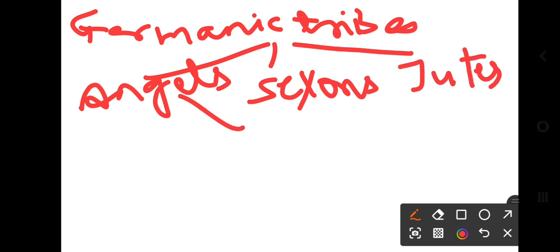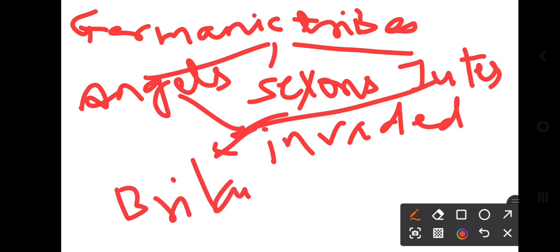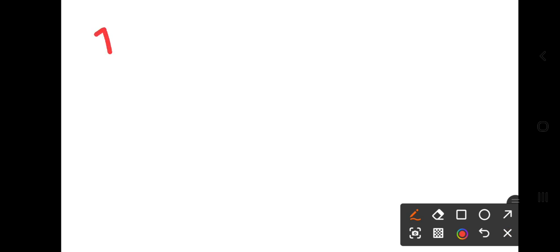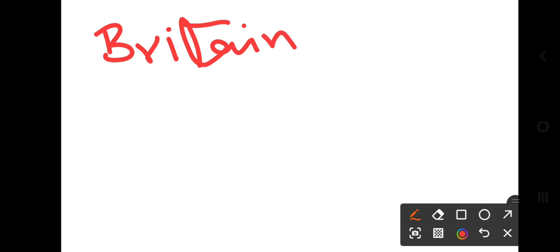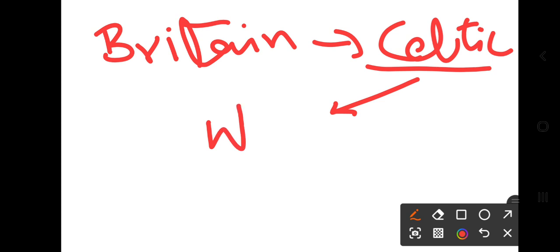They attacked and invaded Britain. In Britain, they used to speak Celtic, but the Celtic speakers were pushed away to the west.